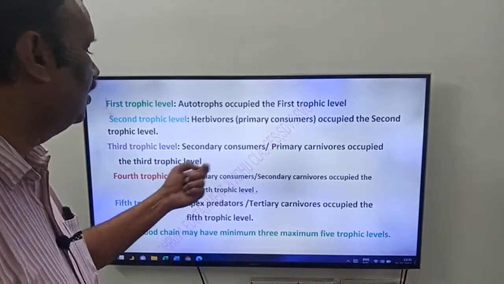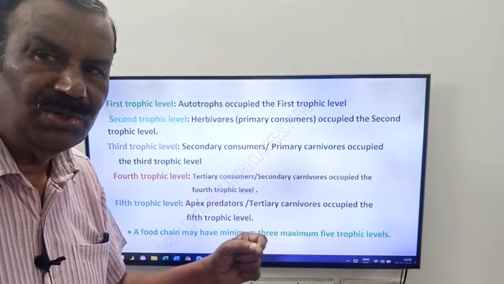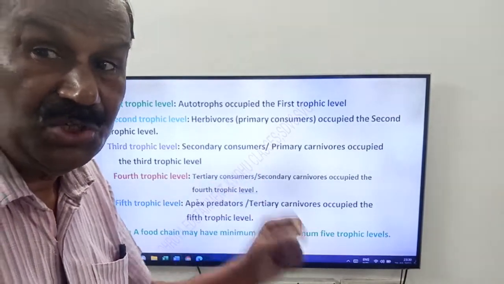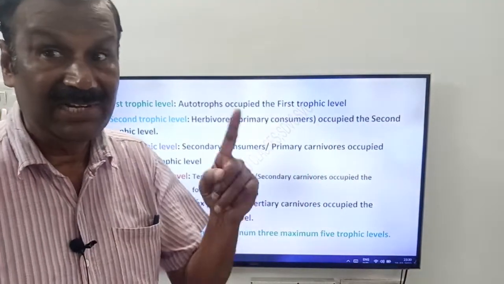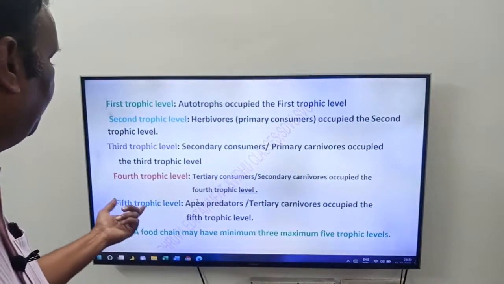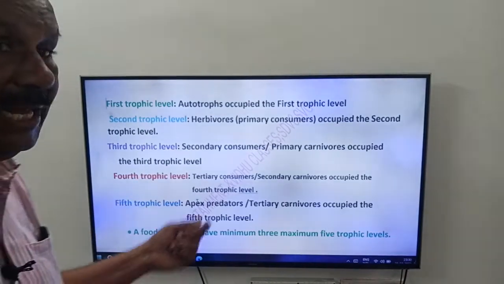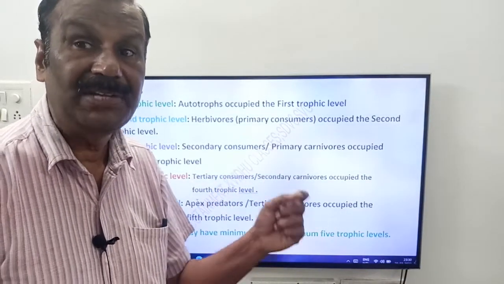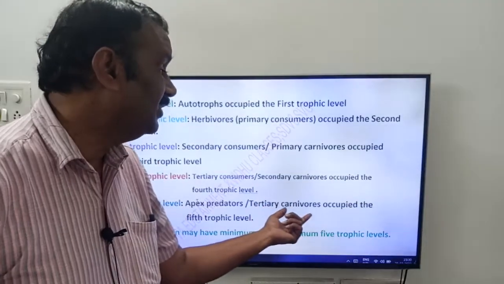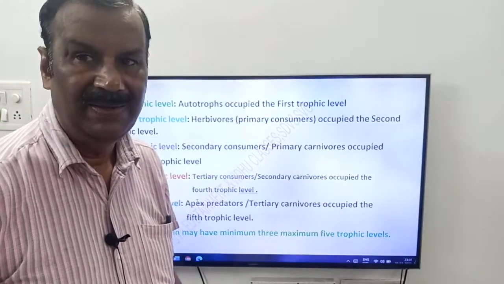Now come to fourth trophic level friends. Fourth trophic level is occupied by tertiary consumers or secondary carnivores. Now come to fifth trophic level. It is occupied by apex predators. Friends, it is a new word to you, please note. Apex predators or tertiary carnivores.